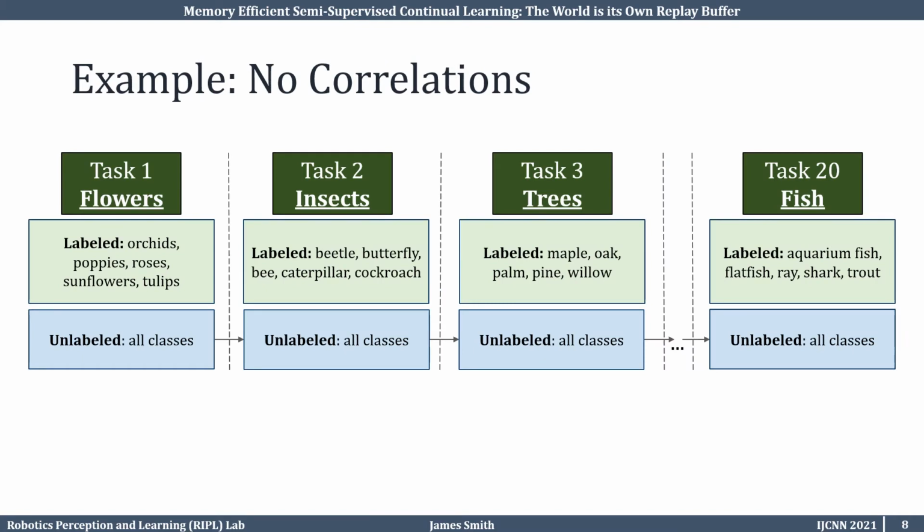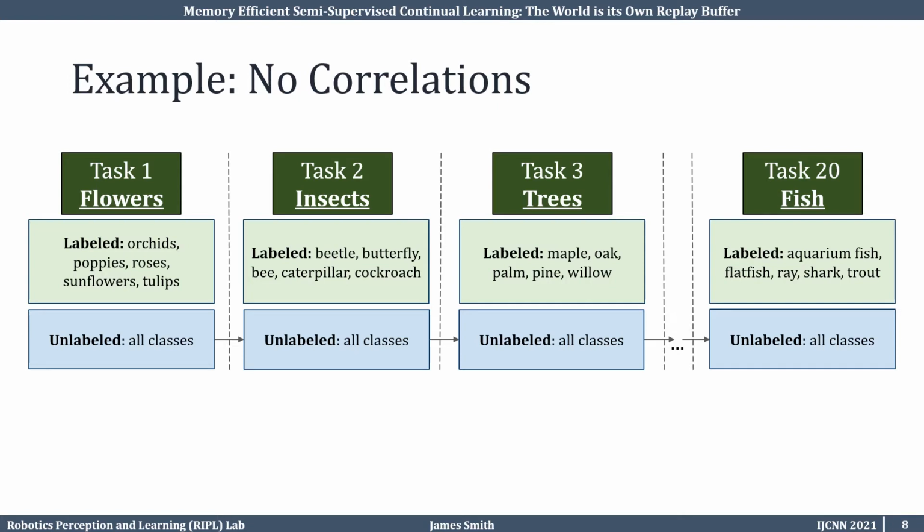This is an example of a task sequence with no correlations between the labeled and unlabeled data. This can be considered the vanilla semi-supervised continual learning scenario. Each of the 20 tasks consists of a CIFAR-100 parent class. Thus, the classes in the tasks are similar to one another. For example, the flowers task consists of the 5 different flower classes.